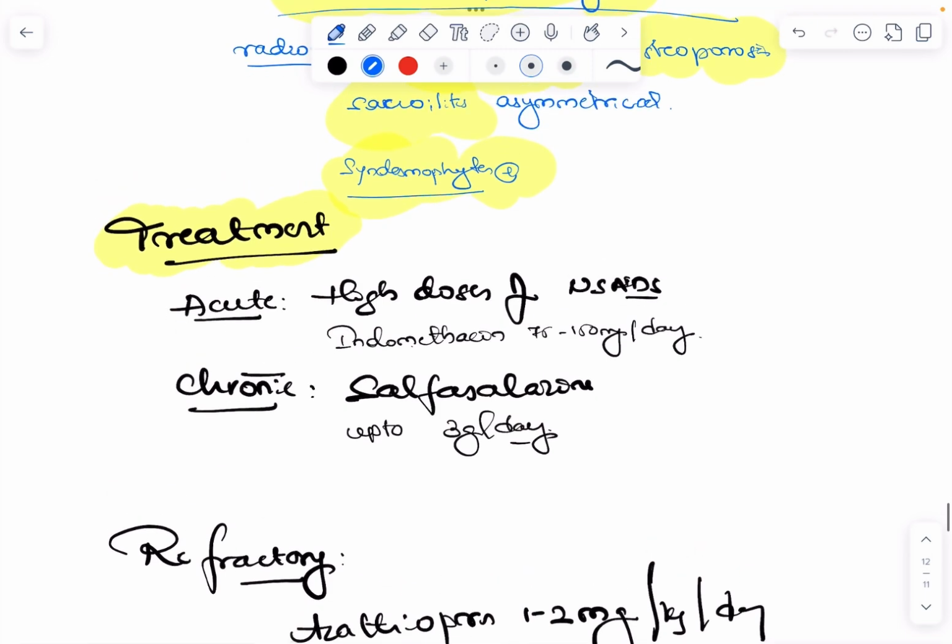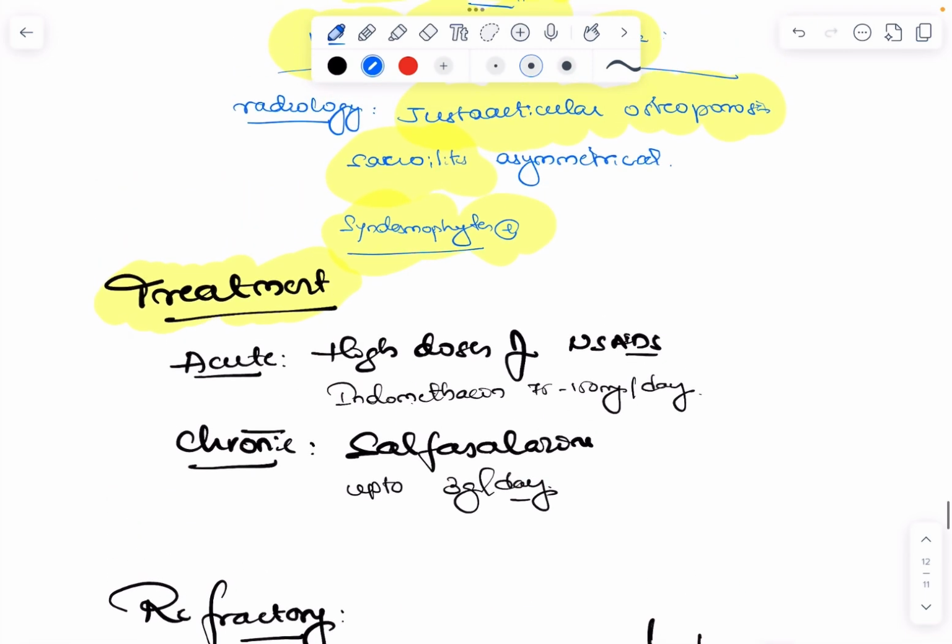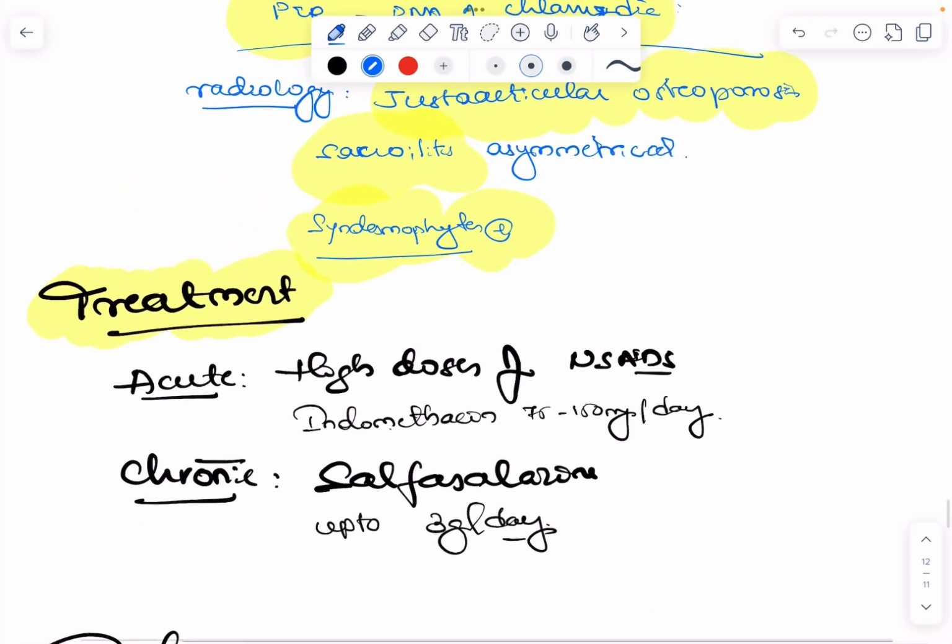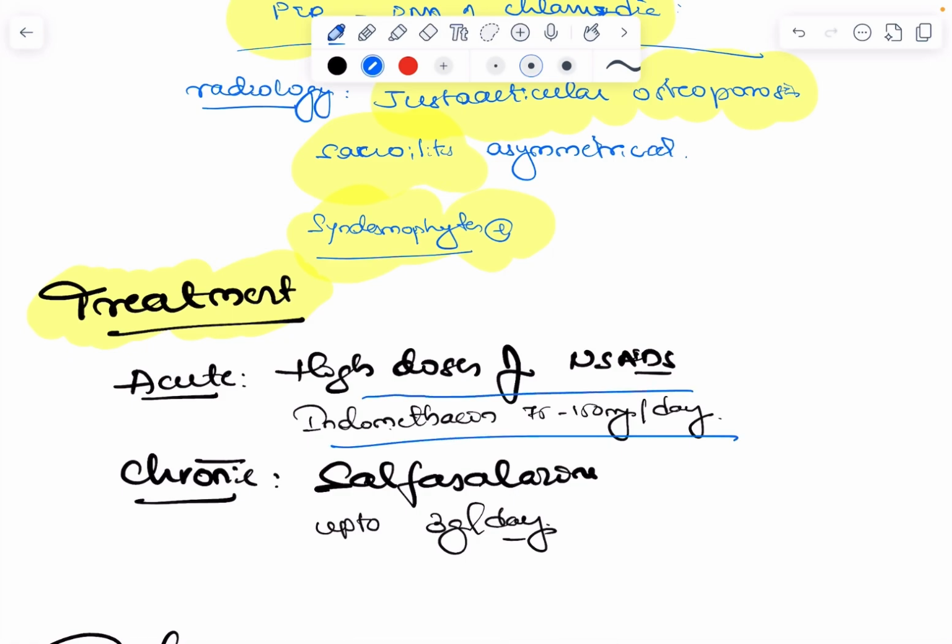Now let's focus on the treatment. When patients come with acute symptoms over 1 to 2 weeks, we have to treat them with high doses of NSAIDs like indomethacin 50 mg 3 to 4 times daily, or 75 to 150 mg per day. You can also use diclofenac 50 mg 3 times daily. Okay, naproxen 500 mg 2 to 3 times daily you can use.